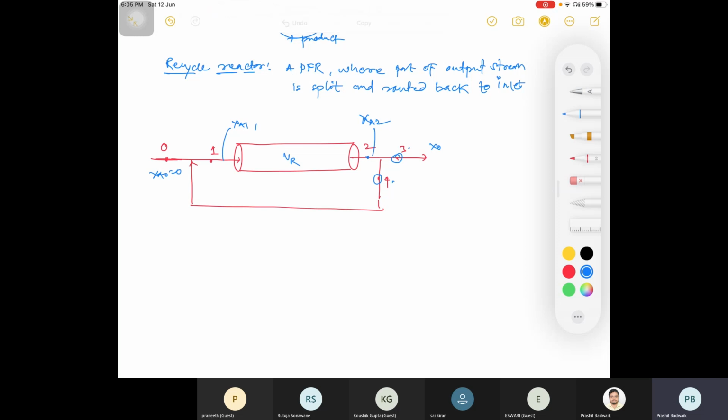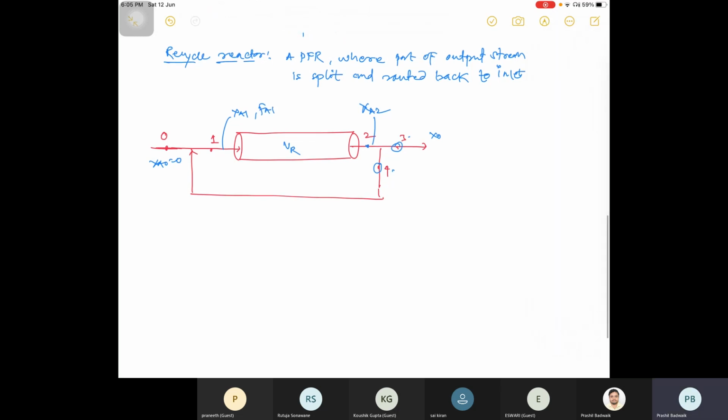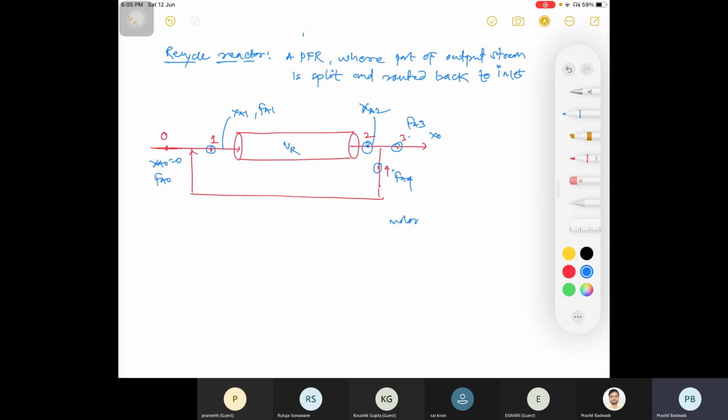Here you have FA1 as a feed, here FA0 as a feed, and correspondingly this is 1 so it is FA1, here it is 2 then FA2, here it is 4 that is FA4, and this is FA3. These are the molar flow rates.